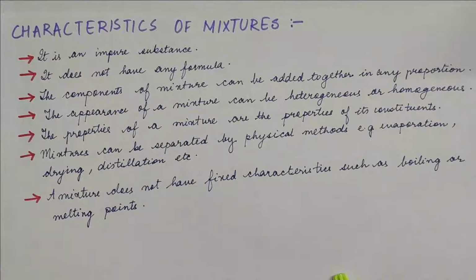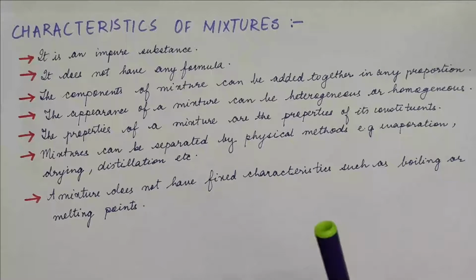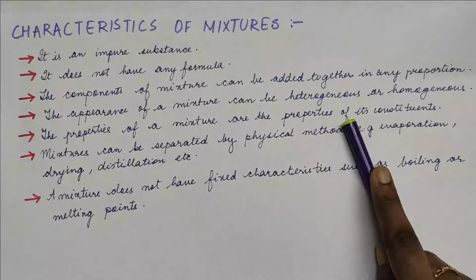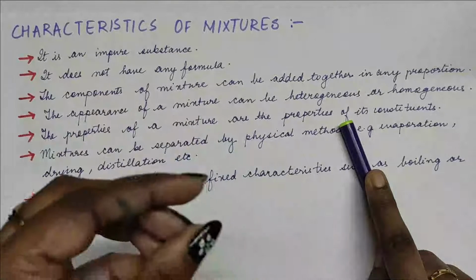You might have heard that water is made from two gases, hydrogen and oxygen. But water is a liquid. So the property of the components, hydrogen and oxygen, they are gases, and water is a completely different thing, that's liquid, so it is changing the property. But in case of a mixture, the property of the substance is not lost. Like if I mix iron and sulfur, iron has a property of getting attracted by a magnet.